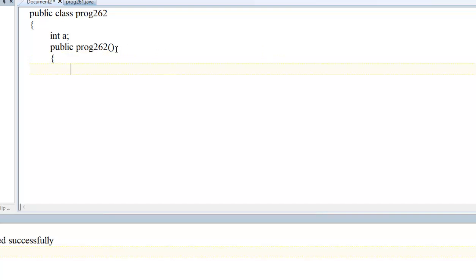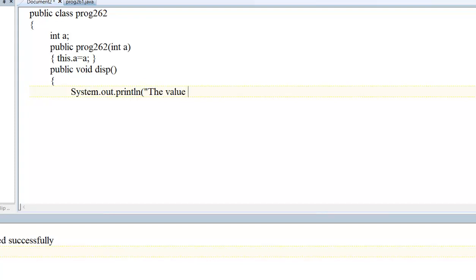Now I want to take a parameter, int a, and what I will write here? this dot a equal to a. And method public display, the value is a. Simple programs I am writing. Try to understand the concept only. Simple concept.